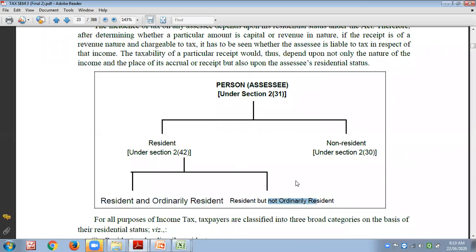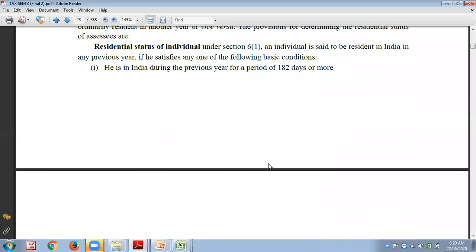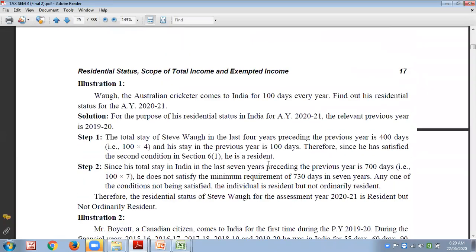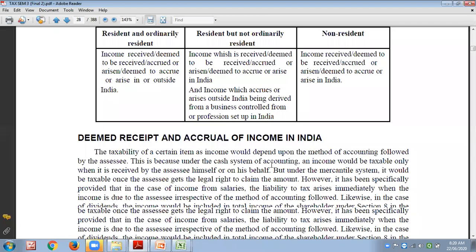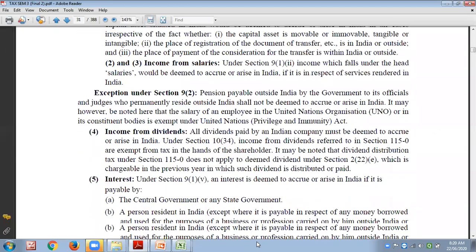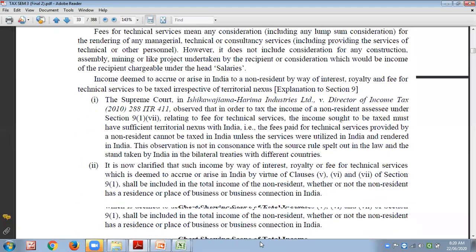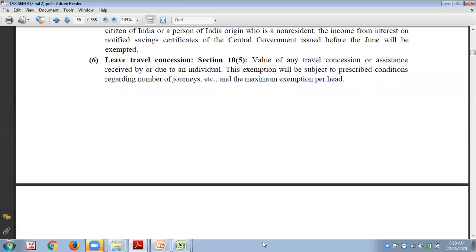Ordinary and non-ordinary is explained under section 6 subsection 6 of Income Tax Act. To recollect and remember, this table, which is there in the textbook, is very, very important. And we are going to refer to it as well when we solve our questions.